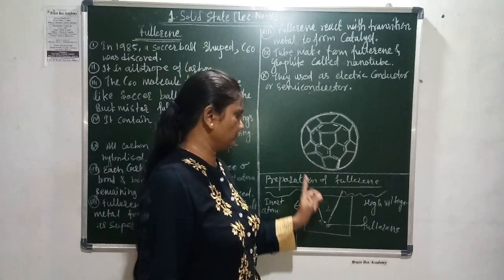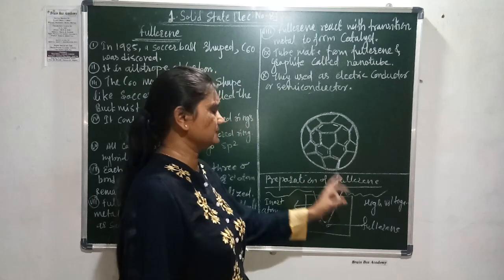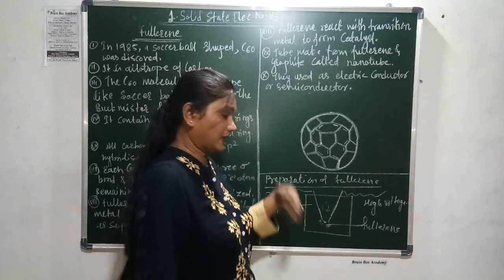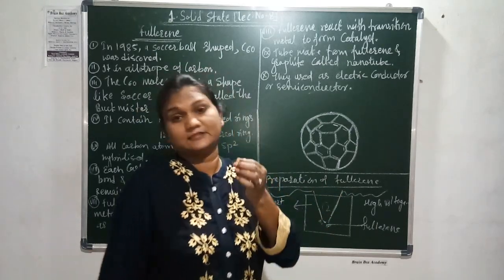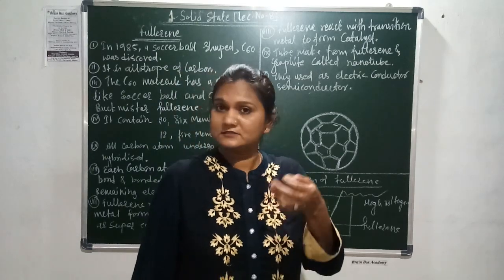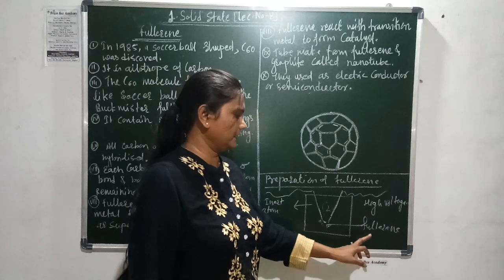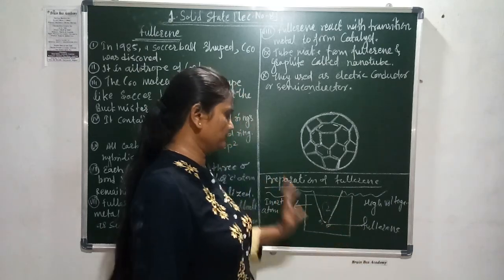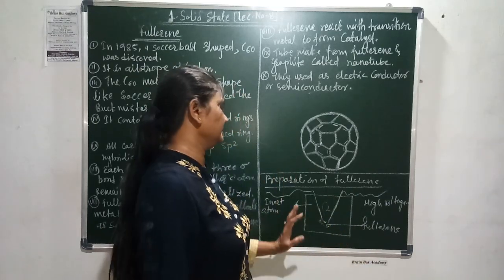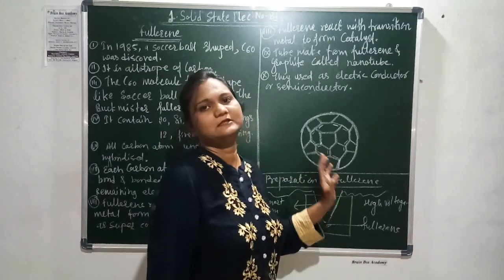Because fullerene is an allotrope of carbon, if carbon reacts with oxygen, it forms CO or CO2. But we want fullerene, so you use the inert atmosphere, and in this way you can prepare the fullerene.